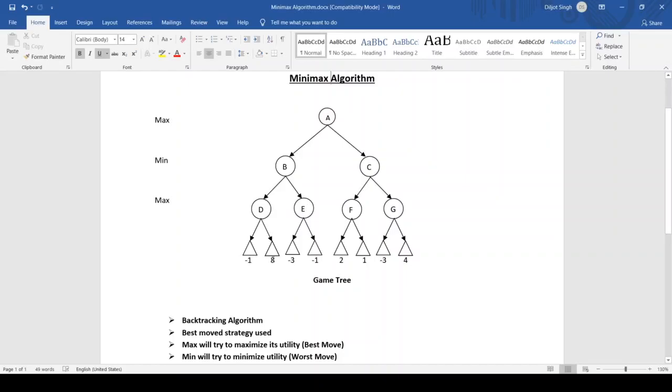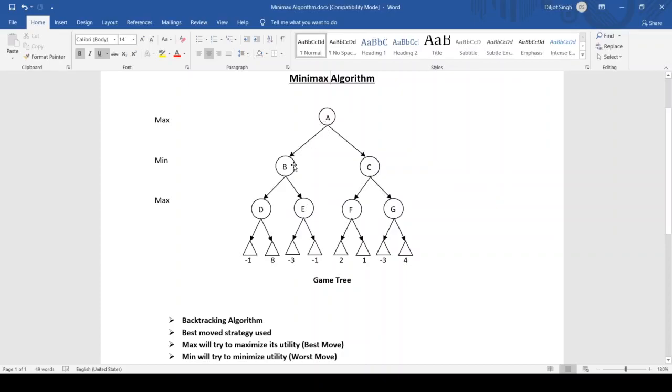But we are not sure that if we will follow the path A, B, D and this, we will win, because we are only sure of our turn, that is one turn of max. And what will be our next to next turn will depend upon the turn of the min. That is, what min will do in its turn, then only we can proceed, we can do our next turn. So we cannot be sure that if we follow the path A, B, D and this, which has the maximum utility, maximum share at the terminal level, we'll definitely win.